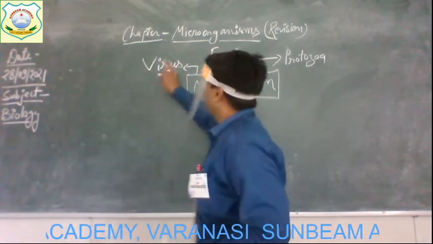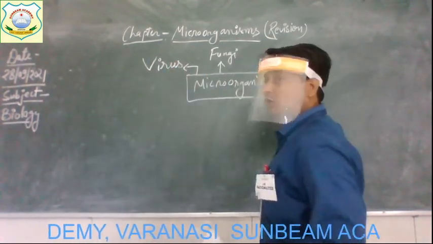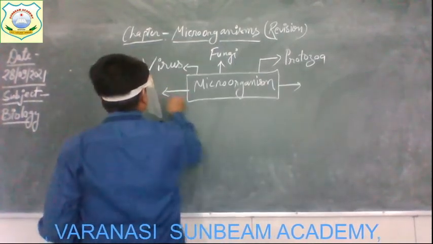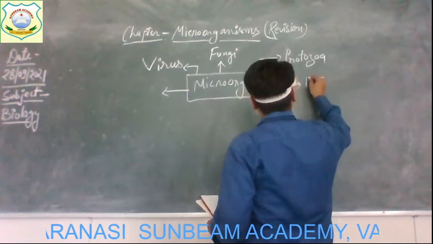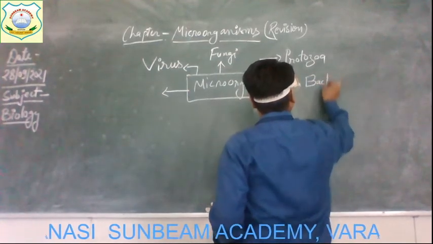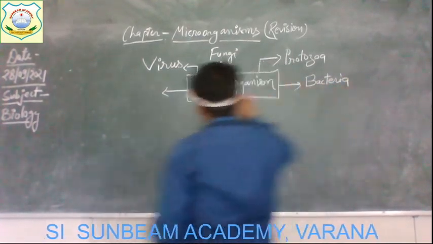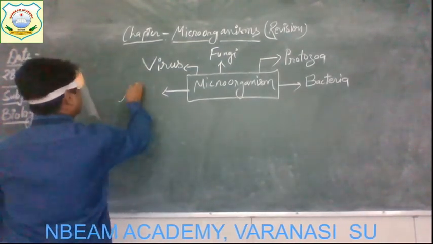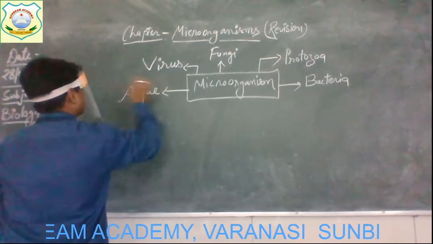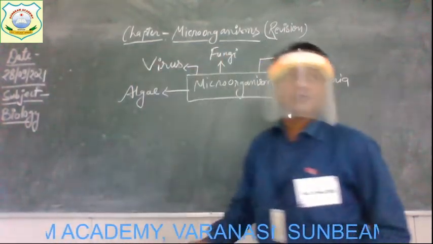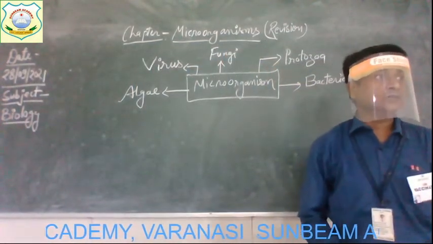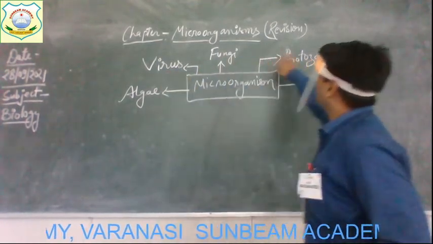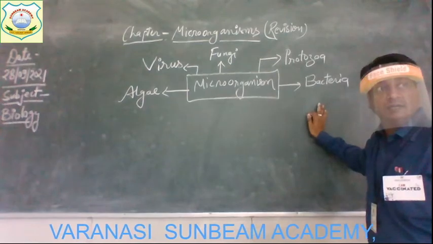Then the other two groups are bacteria and algae. So these are the five groups of microorganisms: algae, viruses, fungi, protozoa, and bacteria.